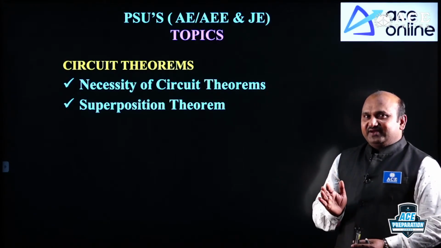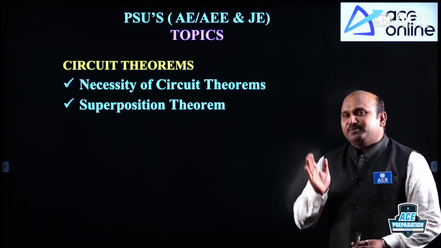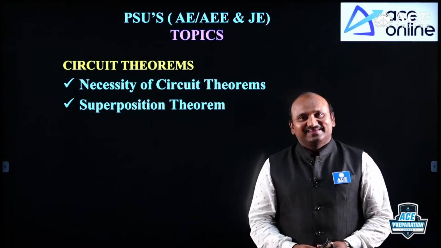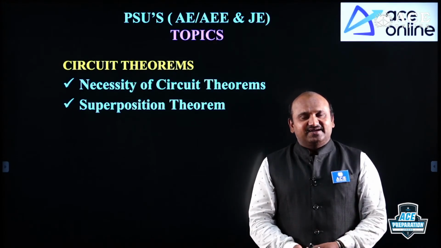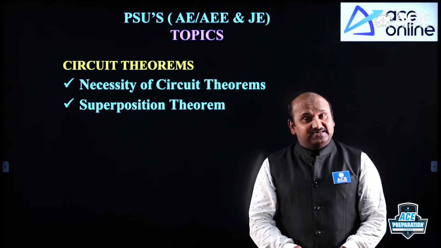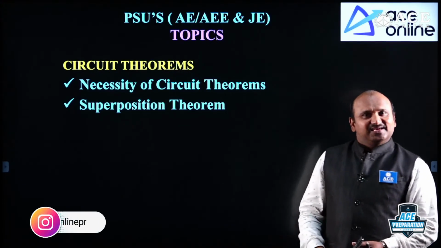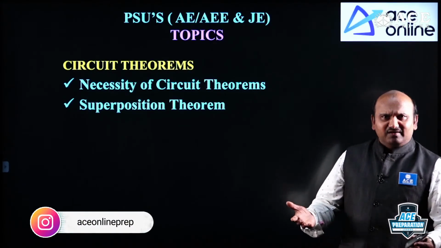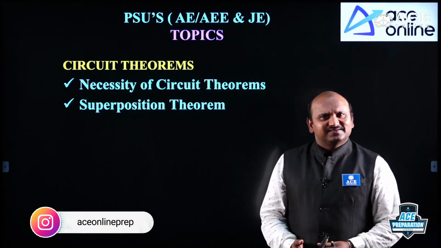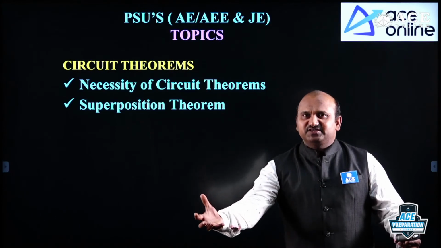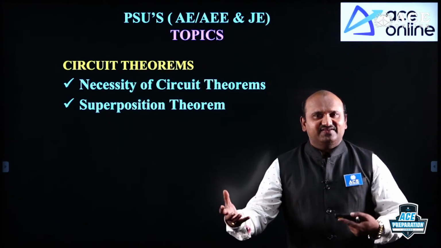For example, DC and AC. If the network is operating with DC and AC, with energy storage elements, inductors, capacitors and resistors, and you want to get the response, we cannot take the normal analysis. Compulsory. Why? Because DC has 0 frequency, and AC has a finite frequency.